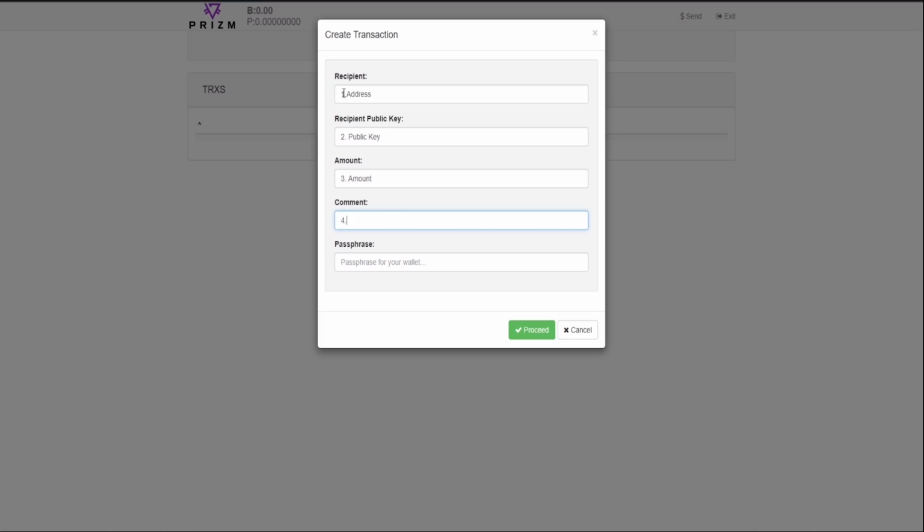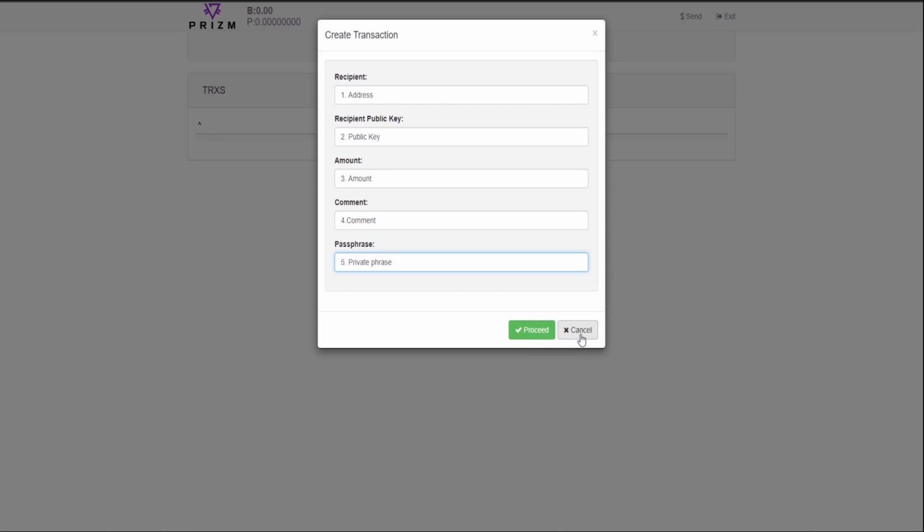Fourth line. Transaction comments. Fifth line. Your private phrase to confirm the right of sending. Without it, it is impossible to make an outgoing transaction. Click proceed and the transaction is sent.